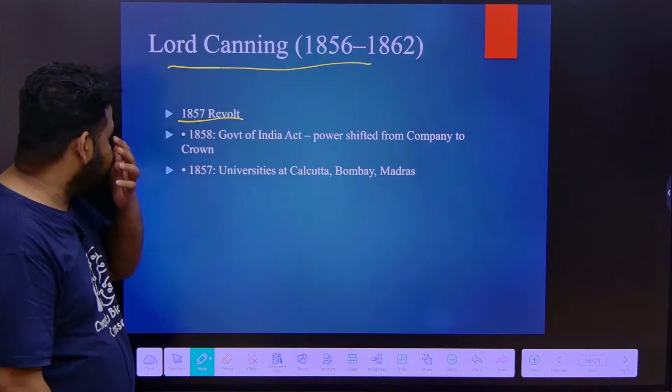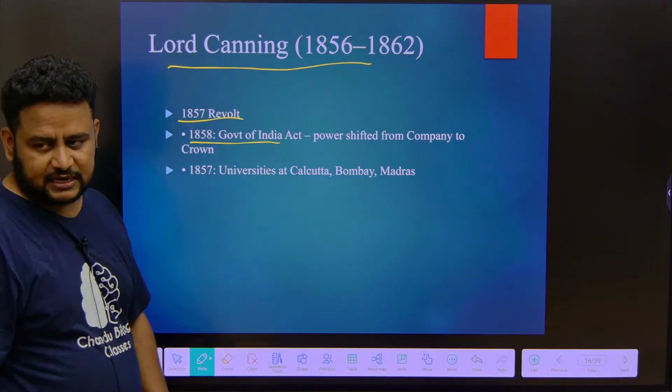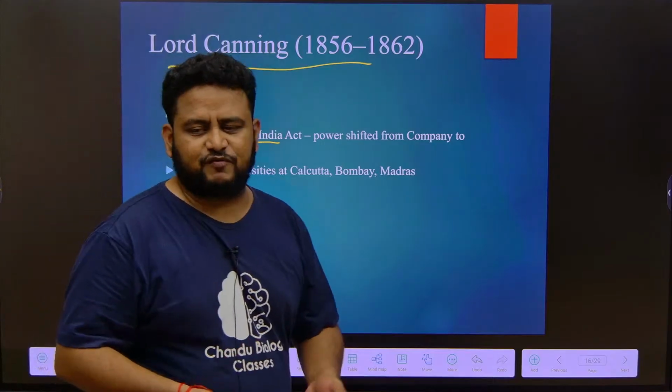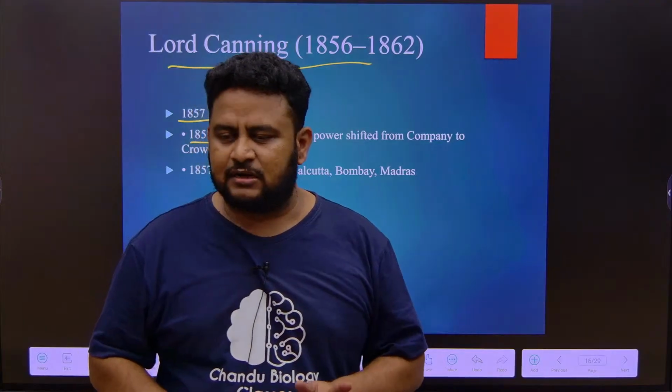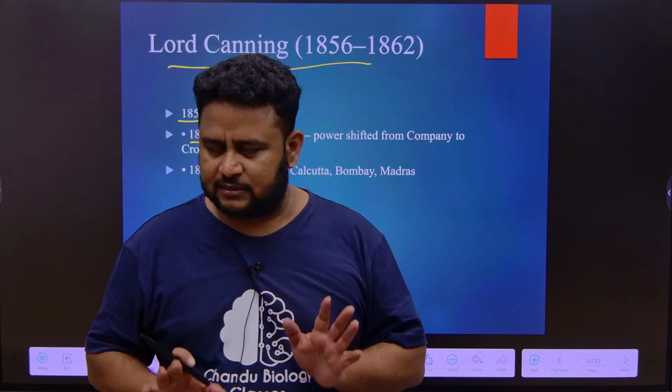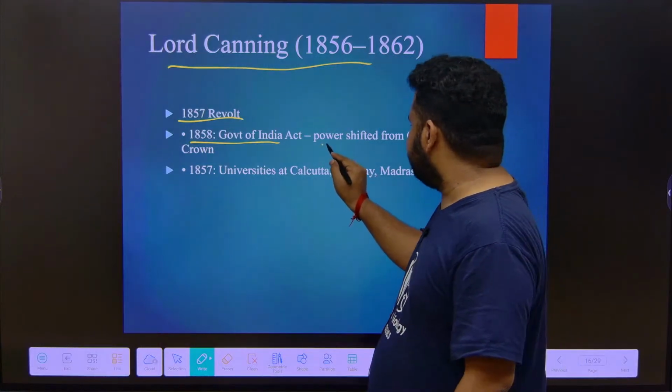Next thing is, if they ask, the Government of India Act 1858 was passed. After the 1857 revolt, I told you they had to make some reforms within the governance of the British itself. Because of that, they passed an act called the Government of India Act 1858. The most important thing that happened was, power shifted from the company.